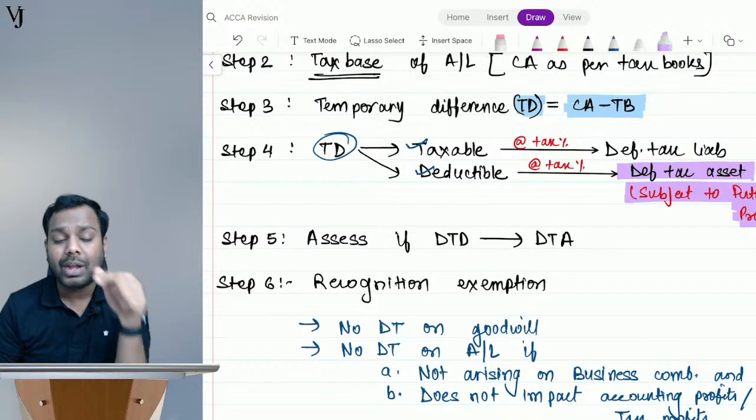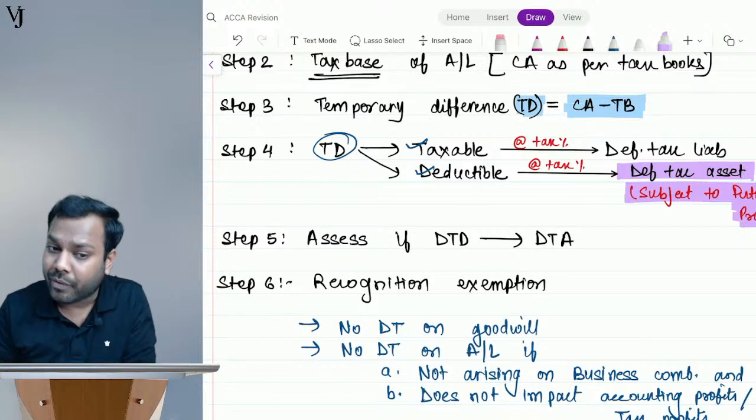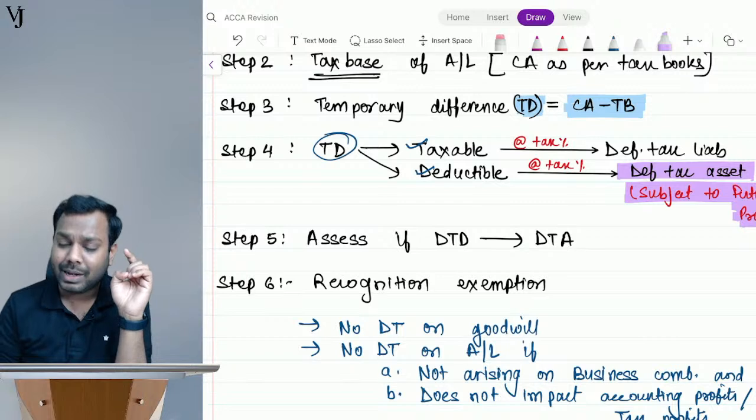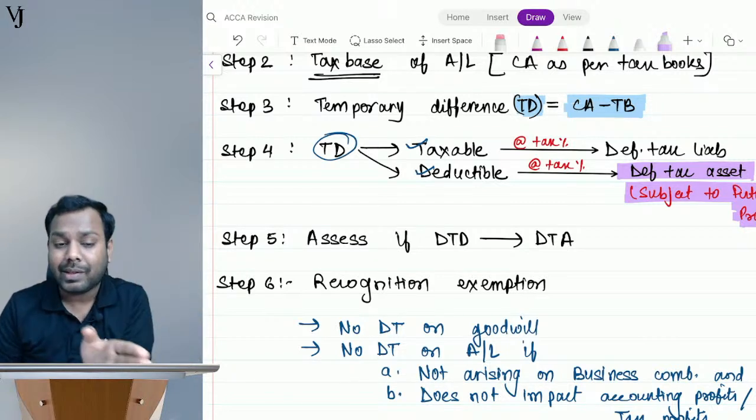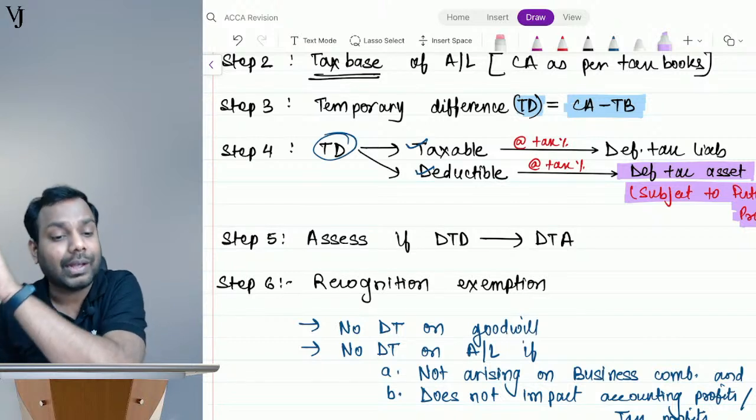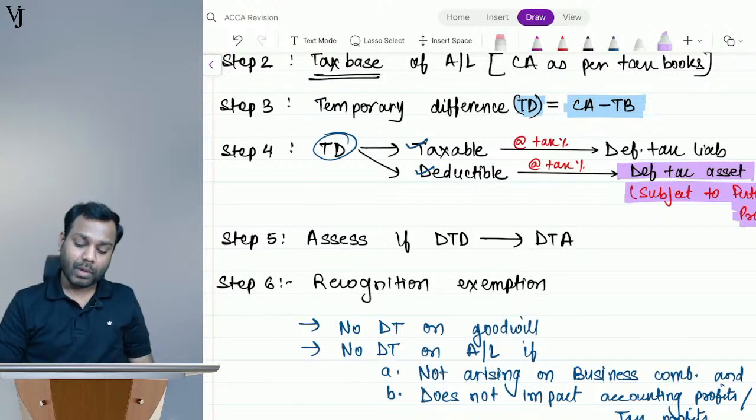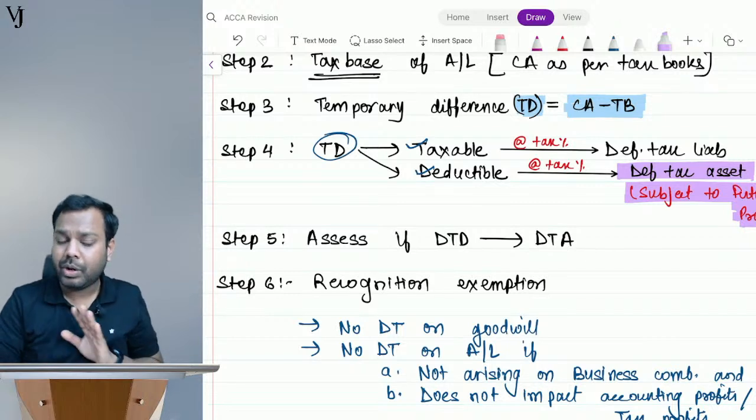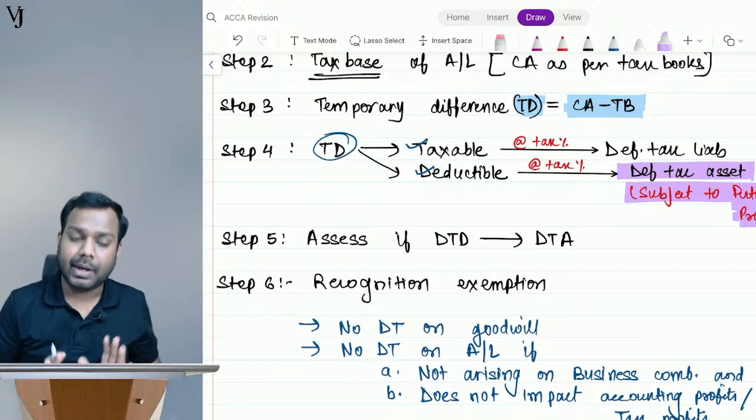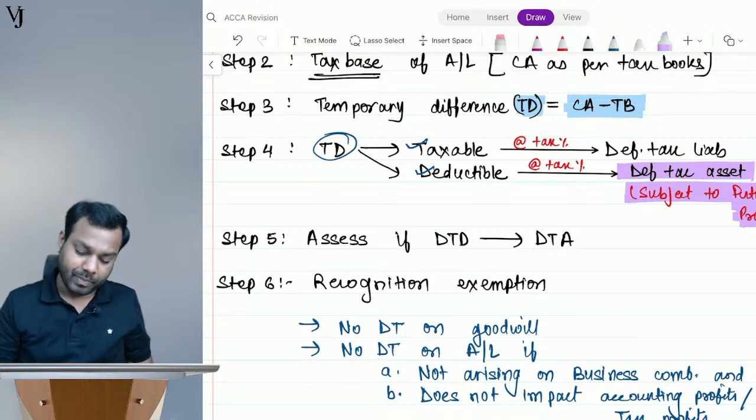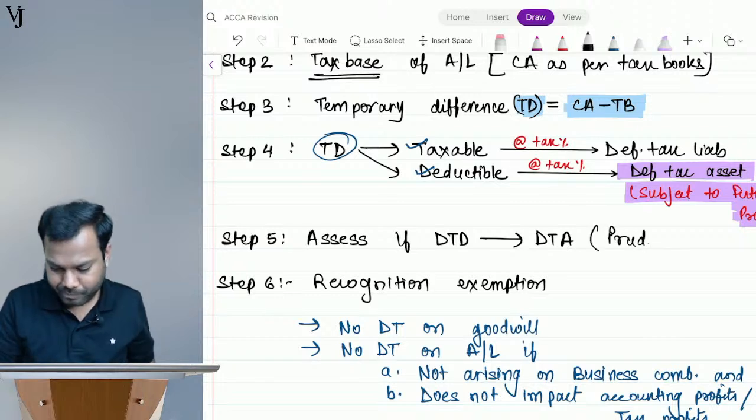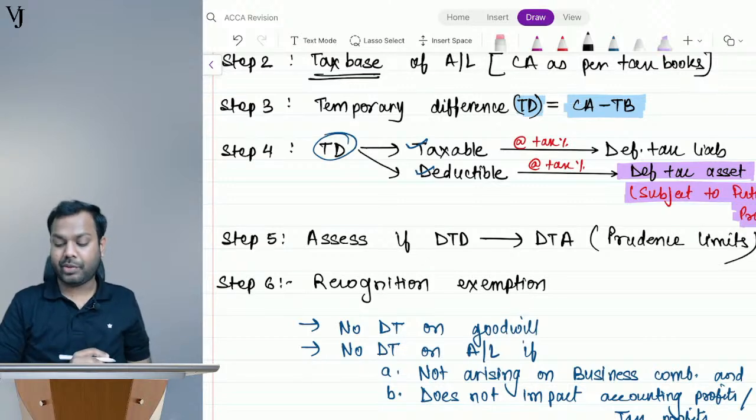which will be assessed on every reporting date. If it becomes recoverable, if you think that yes, you will have future taxable profits, it is in that year you will recognize this unrecognized temporary difference as deferred tax asset. Okay, if it is taxable, I will not assess for anything, I will directly recognize a deferred tax liability. So I will assess deferred tax asset for prudence limits.